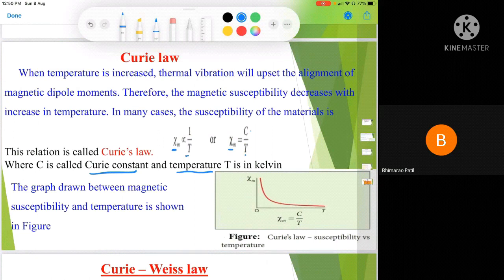If you plot the graph of molar susceptibility versus temperature, then you see the molar susceptibility of that material decreases with increasing temperature. Here you see the plot shown in red color, a curve that indicates that by increasing the temperature, magnetic susceptibility keeps decreasing. If you have any doubt in the Curie law, it simply indicates that the molar susceptibility of the material is inversely proportional to the temperature.